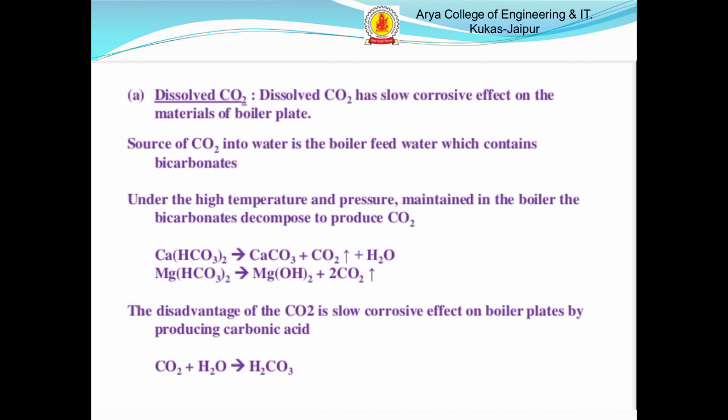Calcium bicarbonate converts into calcium carbonate and CO2 plus water. Magnesium bicarbonate converts into magnesium hydroxide and CO2. The disadvantage of CO2 is its slow corrosive effect on boiler plates by producing carbonic acid.